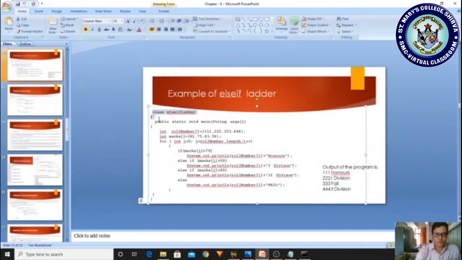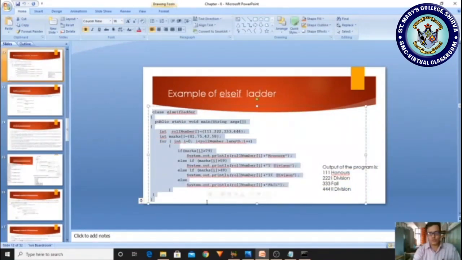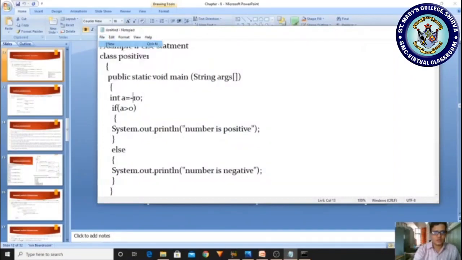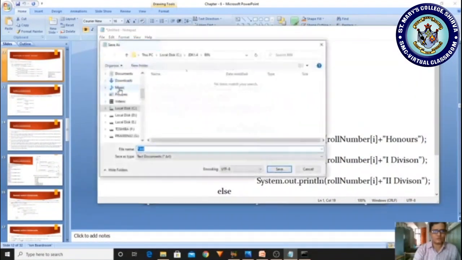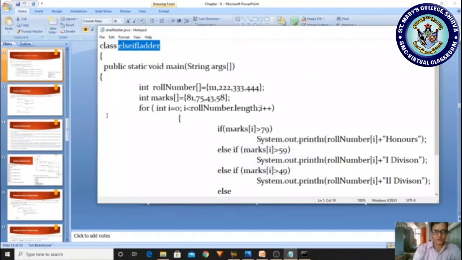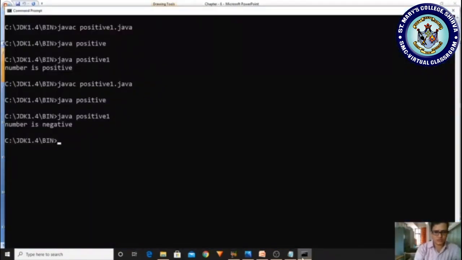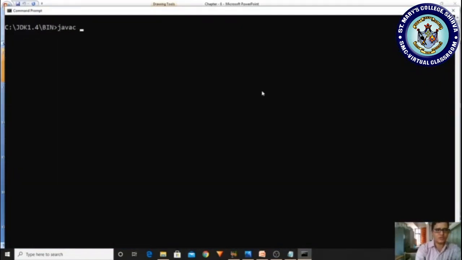We are moving to the third program. Here the simple if else ladder is there. I'm copying the same program, taking a new file and pasting, and we have to save it as elseifladder. This is a sample program. While saving, you have to give .java, then come to the editor, clear the screen, and compile: javac elseifladder.java.